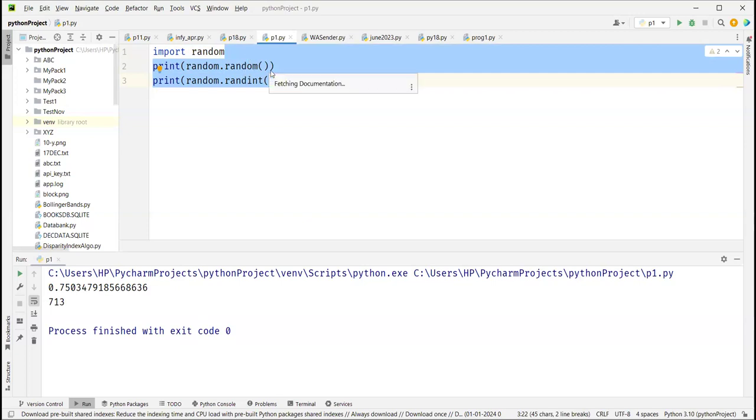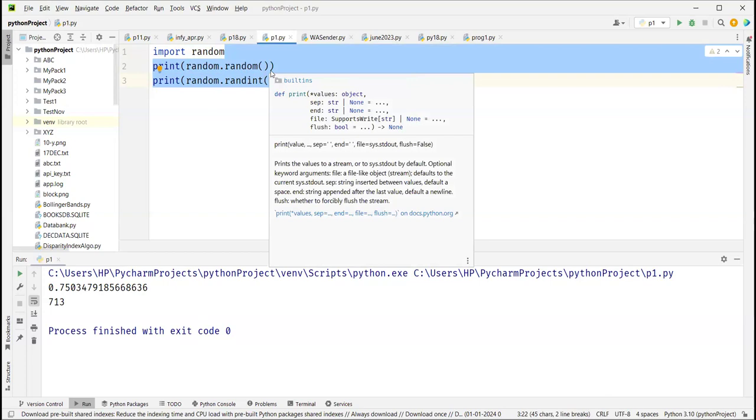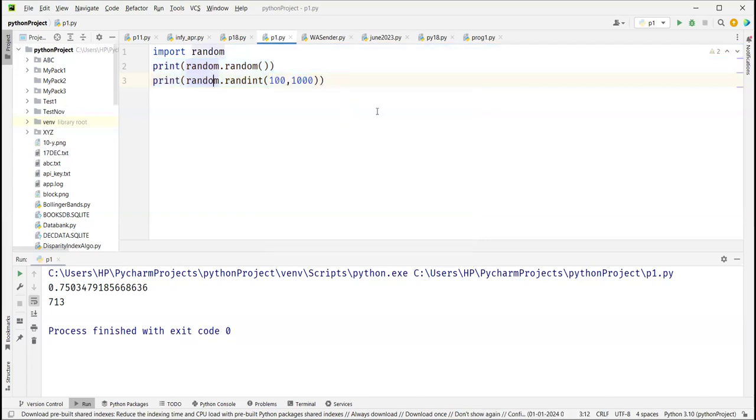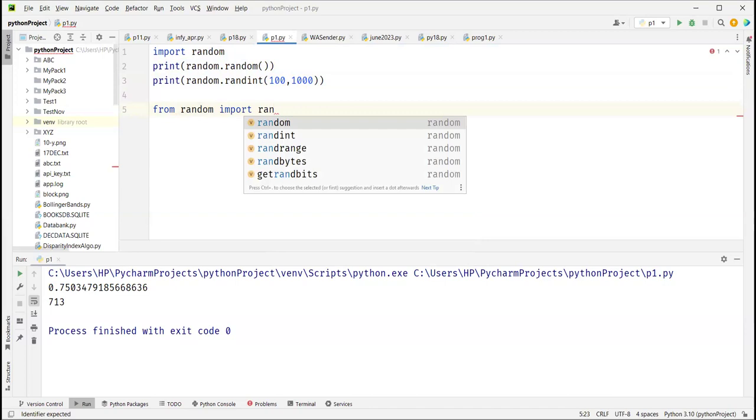If you import 5 modules and each has 50 functions, an unnecessary 250 functions will be attached to your file, which will make your file a little slow. So we can pick and choose. I don't want to import all the functions, I only want to import, let's say, randint. So I will say from random import randint.